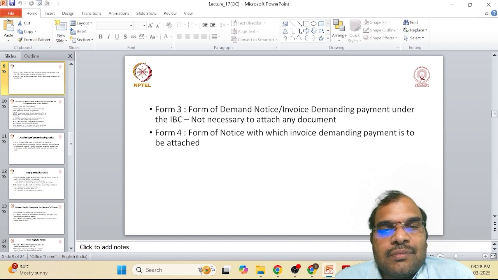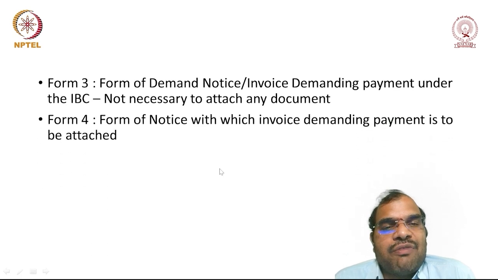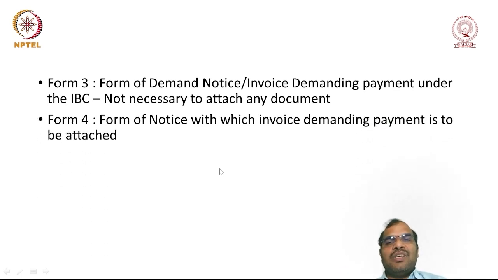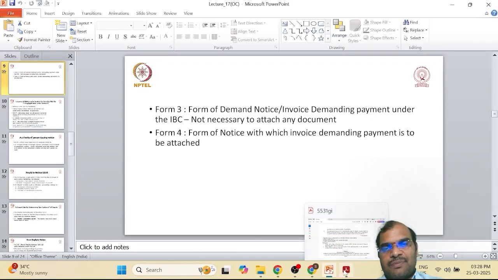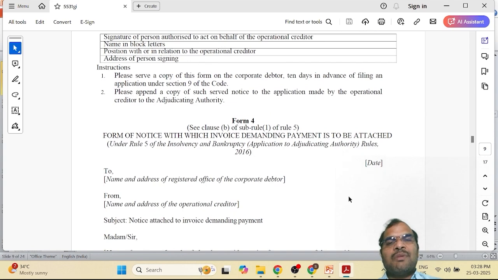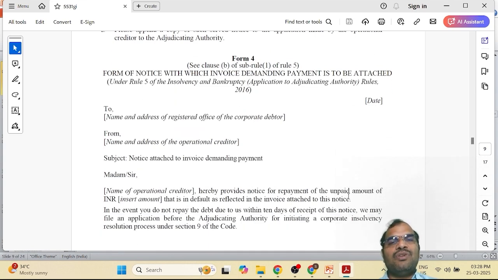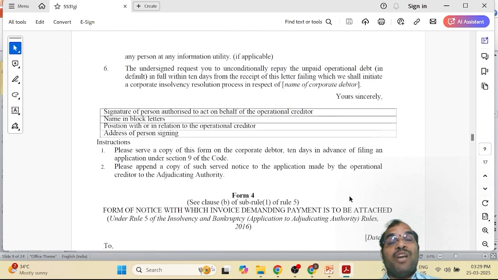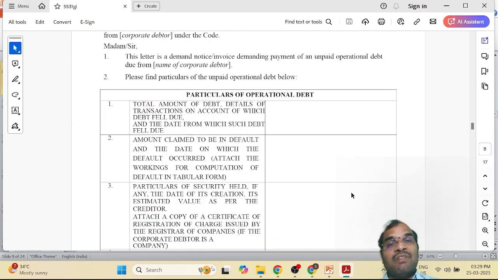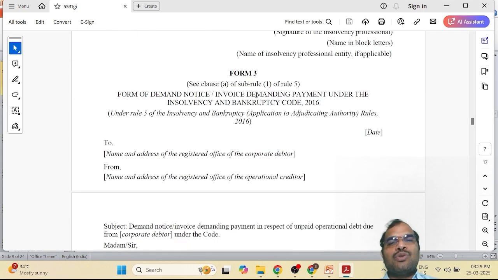Then Form number 4, the form of notice with which an invoice demanding payment is to be attached. So in Form number 3, I need not give any invoice, whereas in case of Form number 4, I am supposed to give the invoice. So Form number 4 is the form of notice with which the invoice demanding payment is to be attached. When I am having the invoice, I am supposed to give the notice in Form number 4. When I don't have the invoice, in the normal circumstances, I am supposed to give the notice in Form number 3.